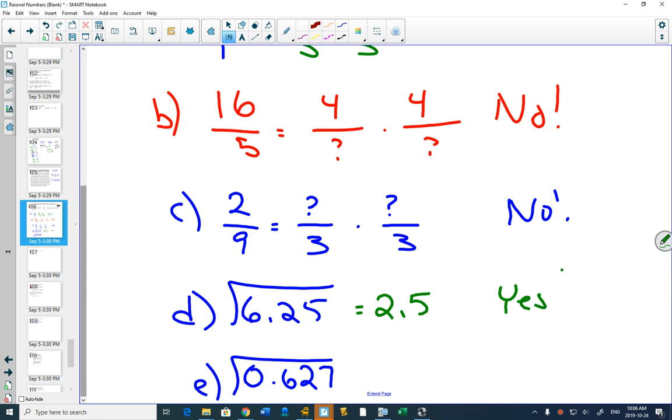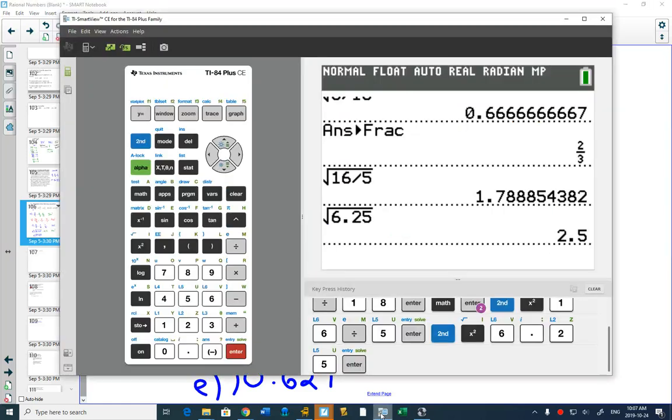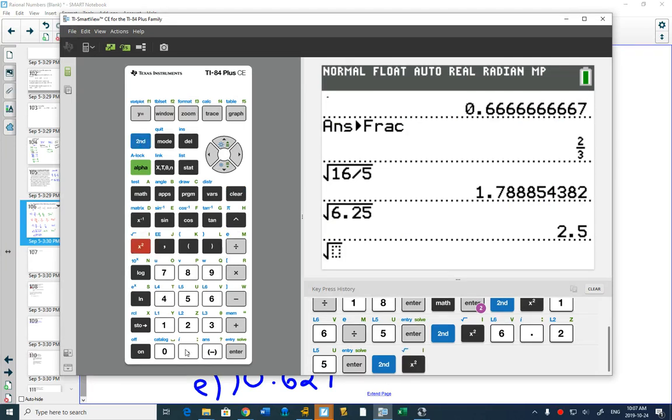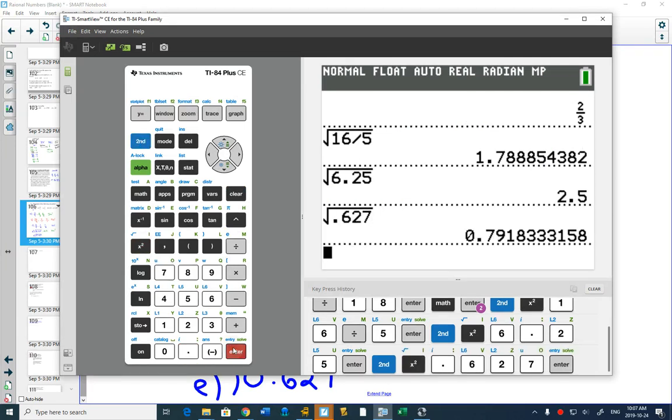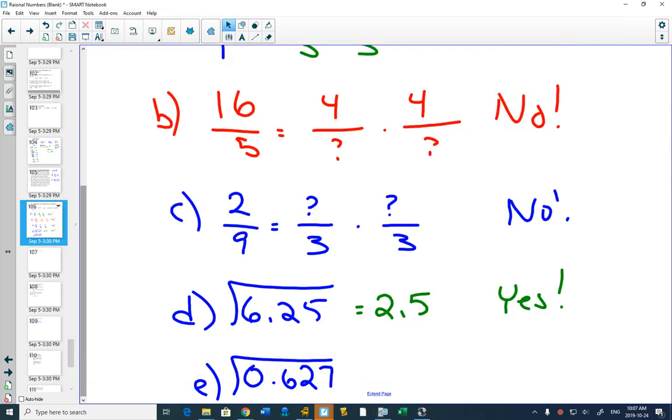Since a decimal that terminates is a rational number, it can be written as a fraction. The answer is yes, it is a perfect square. If our decimal, 0.627, which is the next one, keeps on going with no pattern, then we say no.